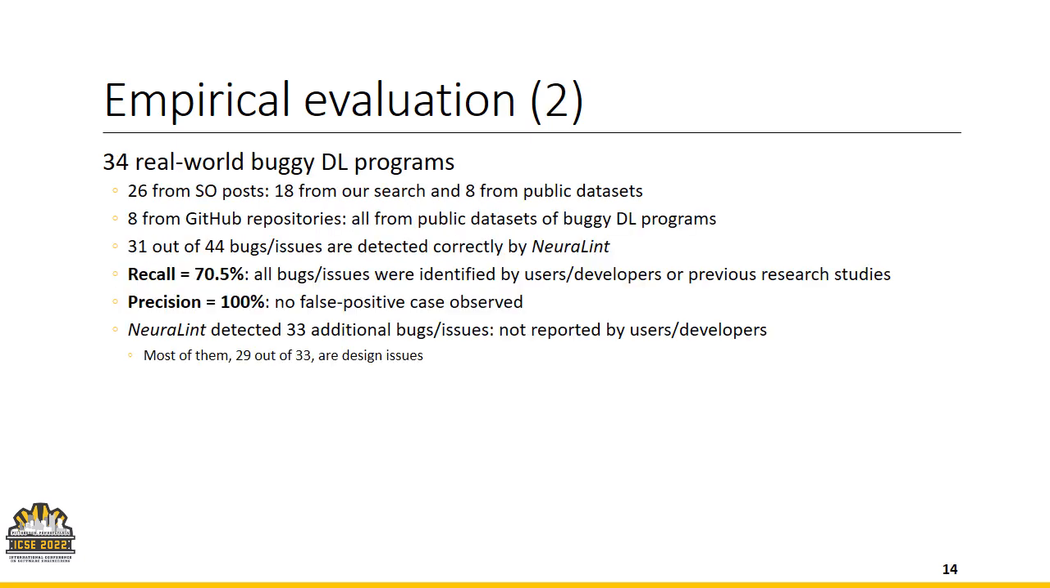For the second step of our empirical evaluation, we have used 34 real-world buggy DL programs, 26 from Stack Overflow posts and 8 from GitHub repositories. Out of 44 bugs or issues in the programs, NeuraLint successfully detected 31 of them. So the recall was evaluated to be 70.5%, while precision is 100%, and we didn't observe any false positive case. Moreover, NeuraLint detected an additional 33 bugs or issues, which were not reported by the users or developers. Most of them, actually 29 out of 33, were design issues.